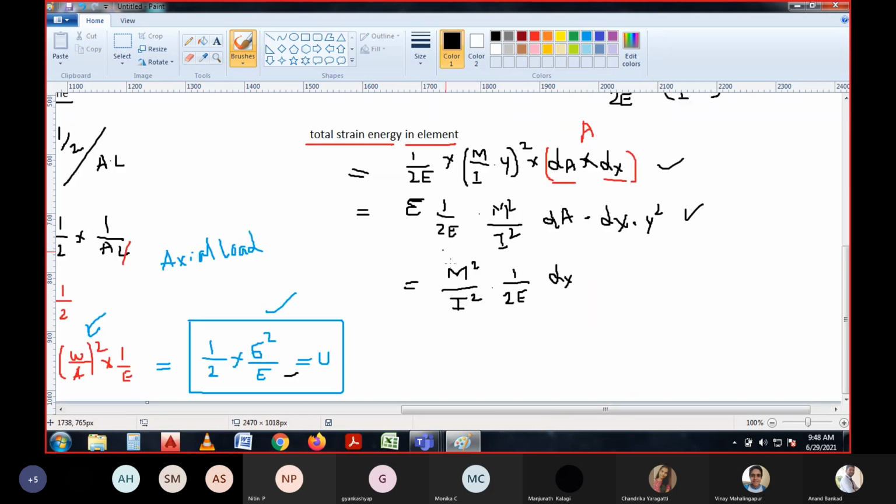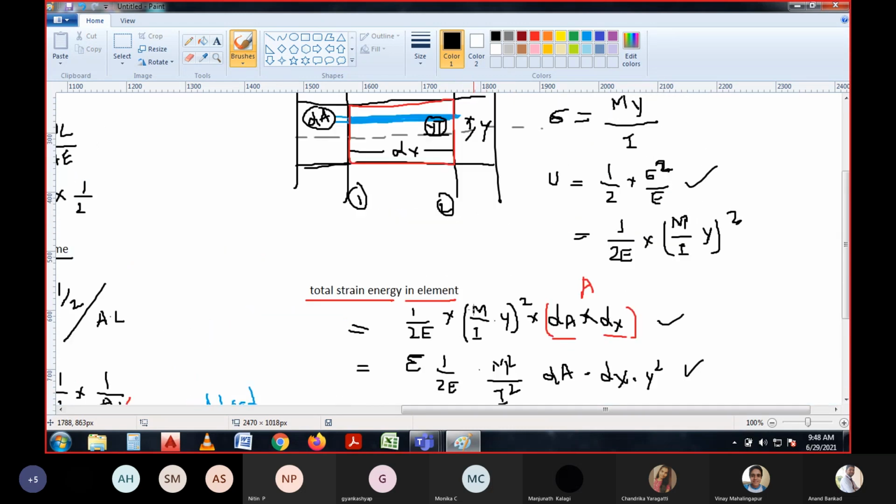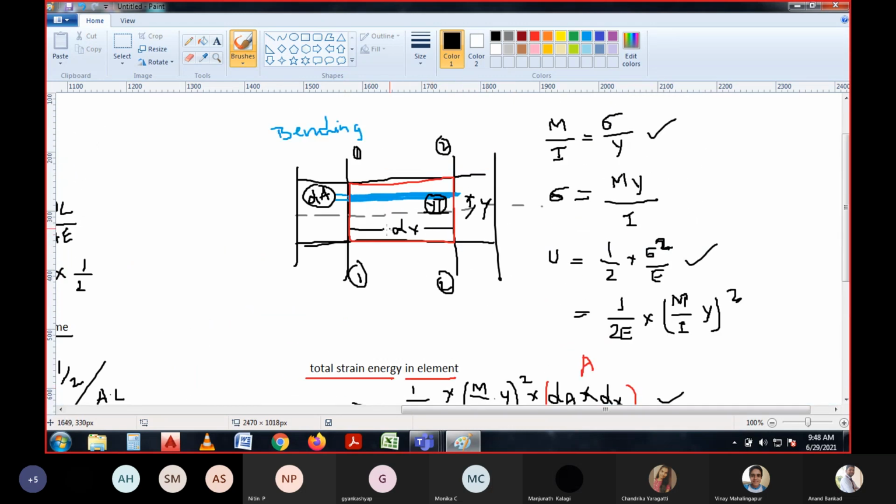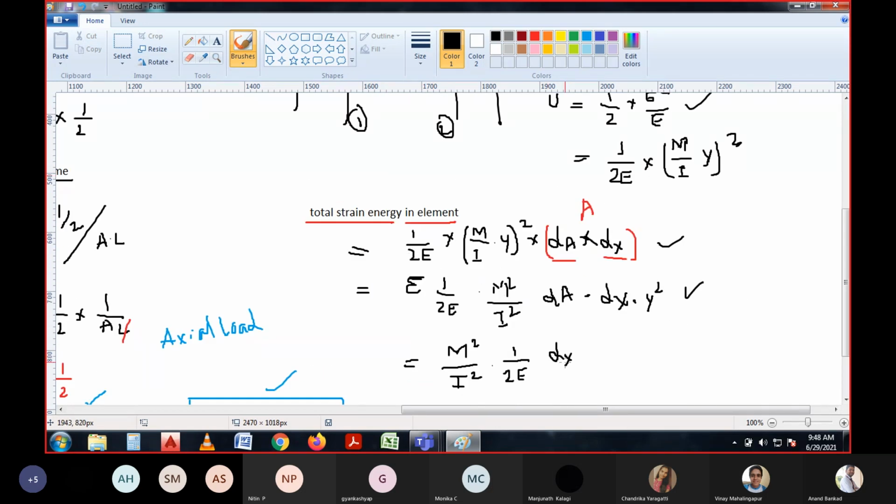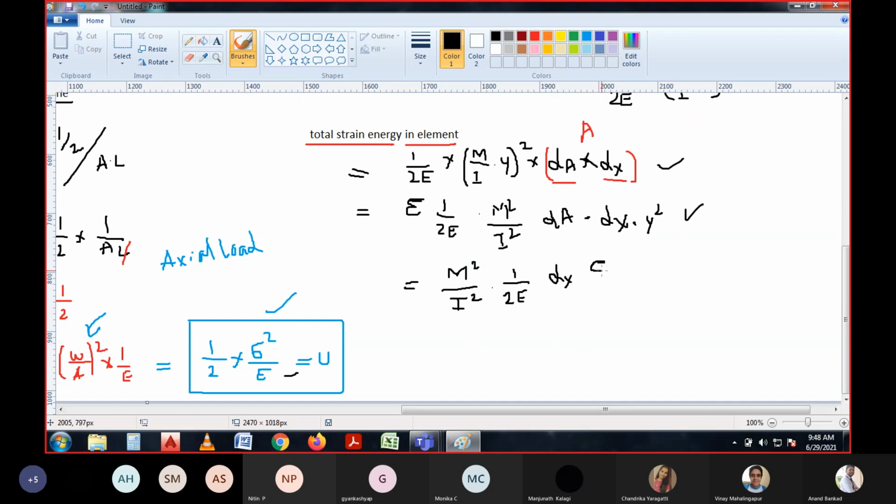Here E is the constant value of the whole body, I is the constant value of the whole body, and in the section we are referring, the length is constant. So length will be taken constant. Now the remaining is dA into y square.